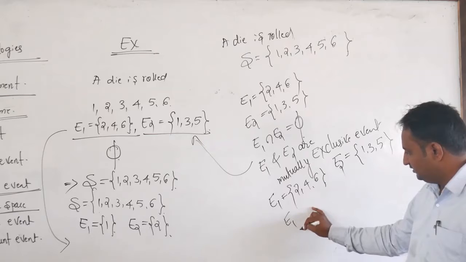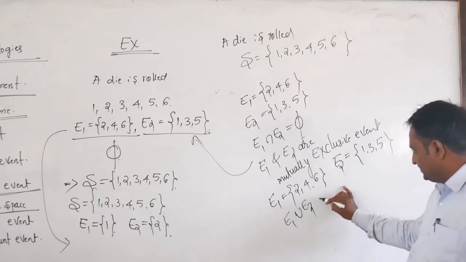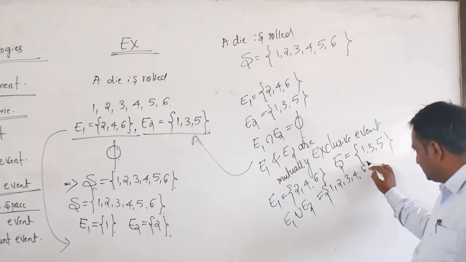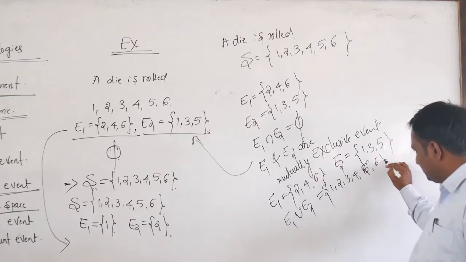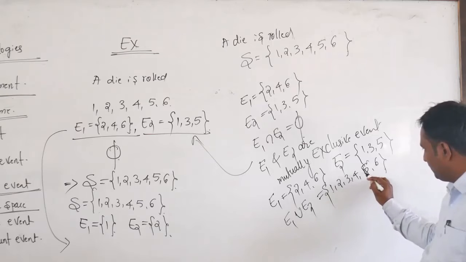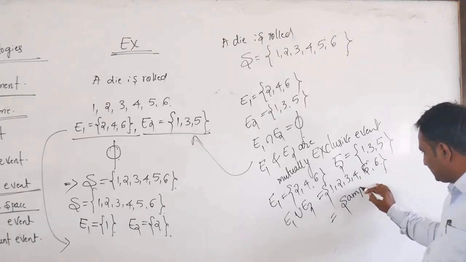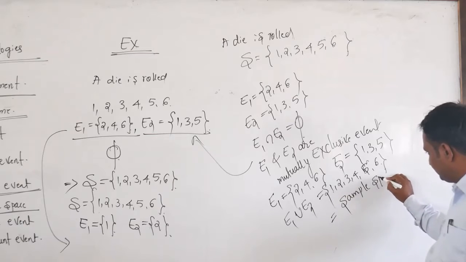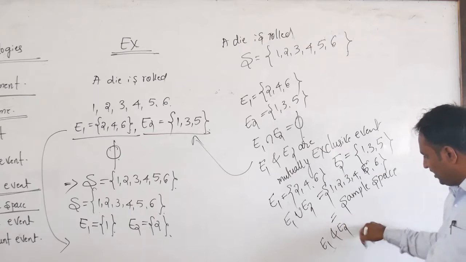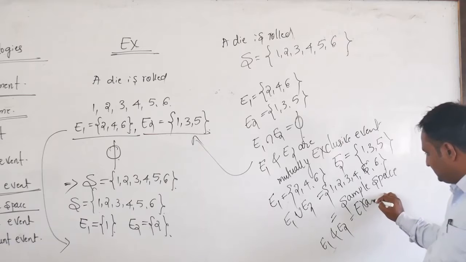Here E1 union E2 is equal to 1, 2, 3, 4, 5, 6. Definitely we get the sample space. Therefore, E1 and E2 are exhaustive events.